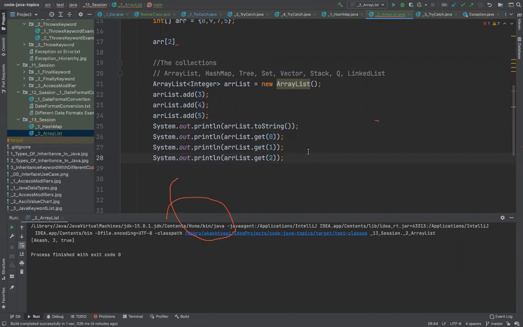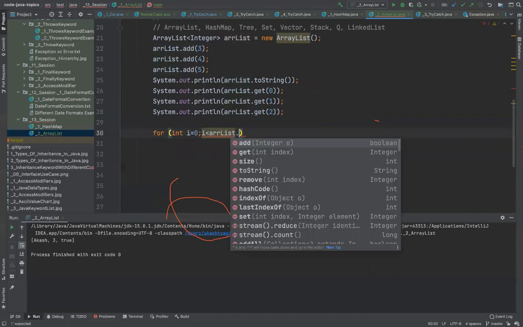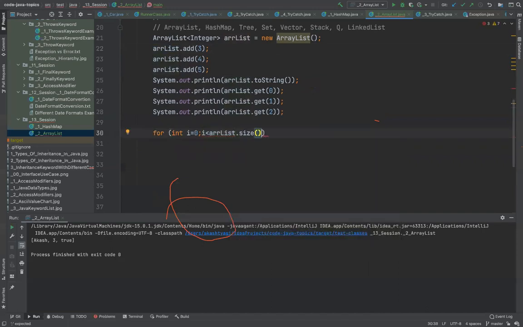Or you can also do this in a loop. So you can do for int i equal to 0, i less than arr list dot size, which gives you the size of the ArrayList, i plus plus, and you simply do System.out.println, and here you have to put i instead of 0, and you don't need to print all this.